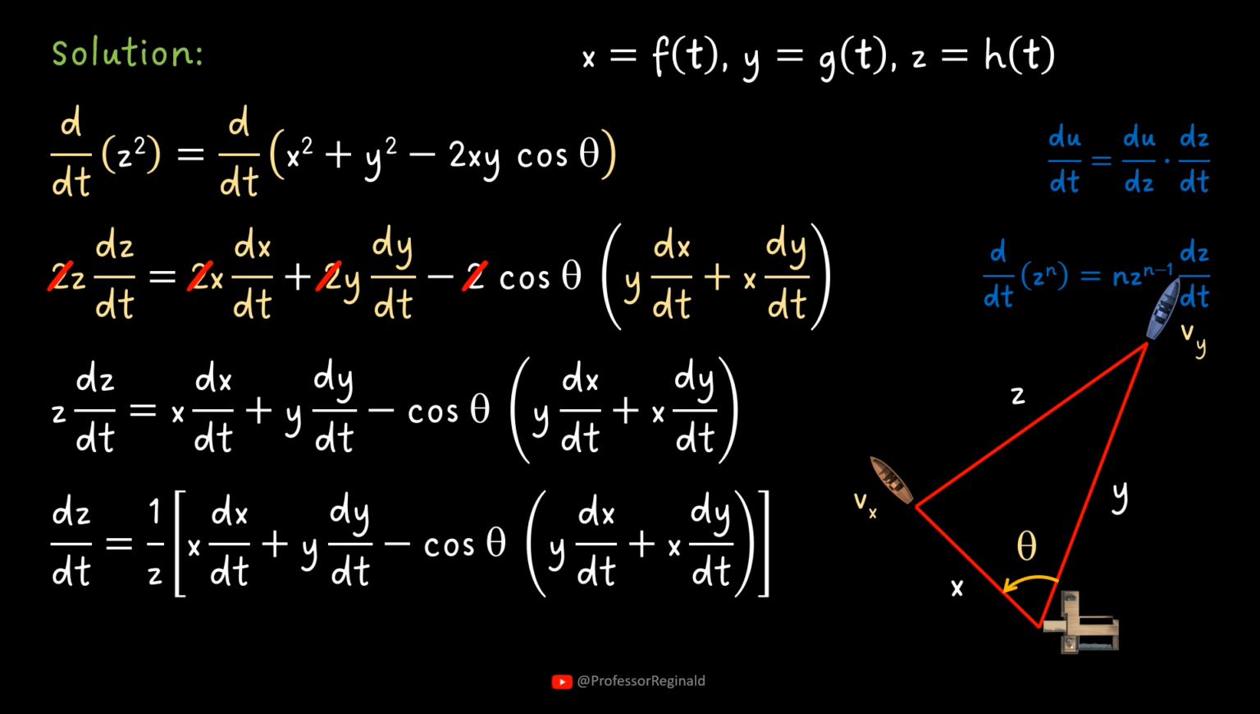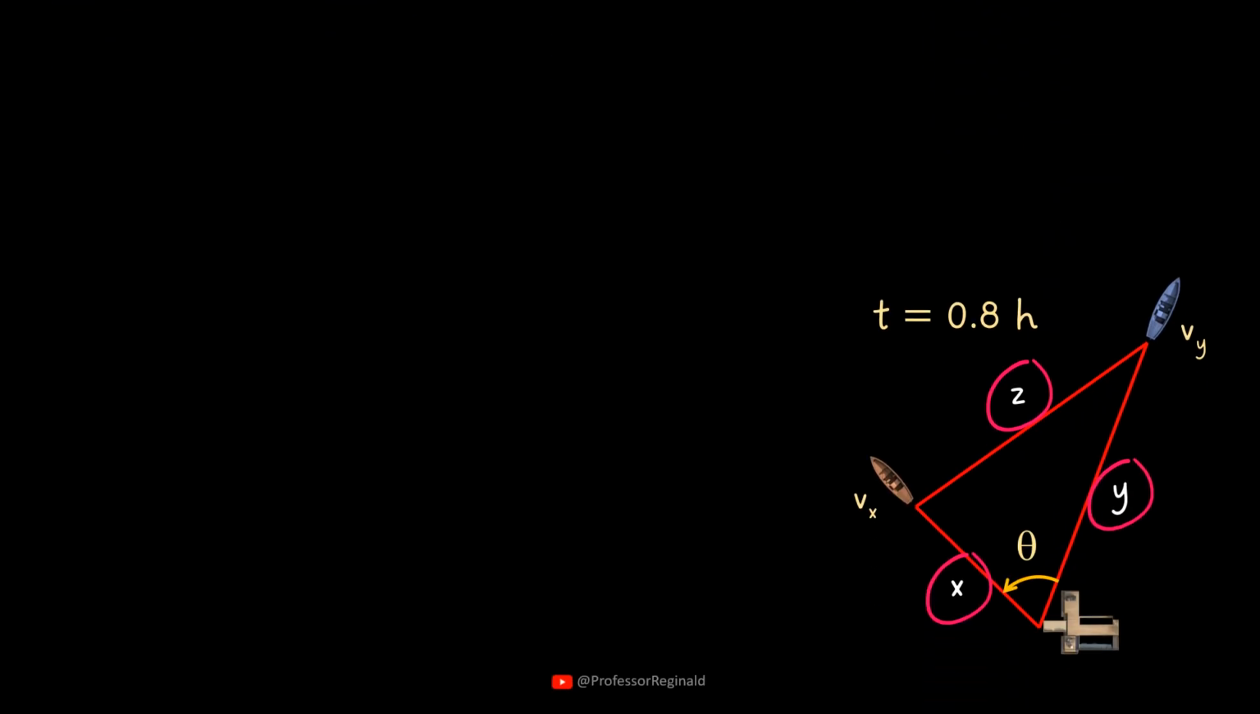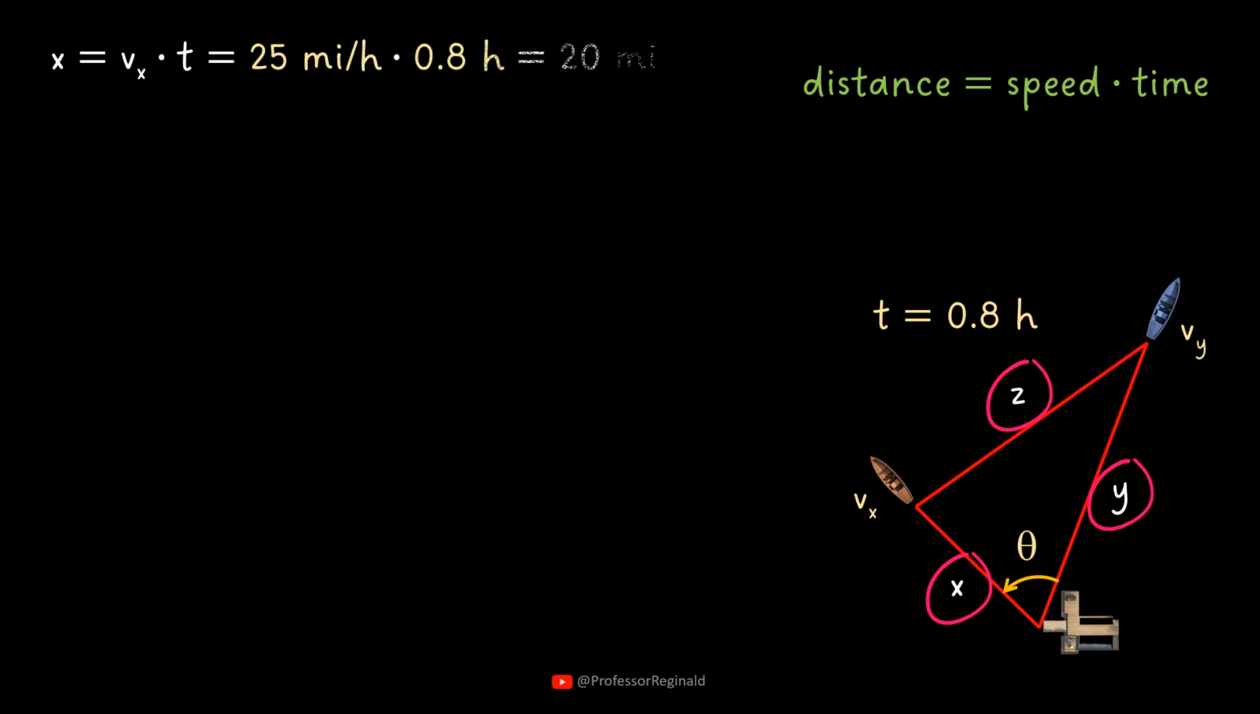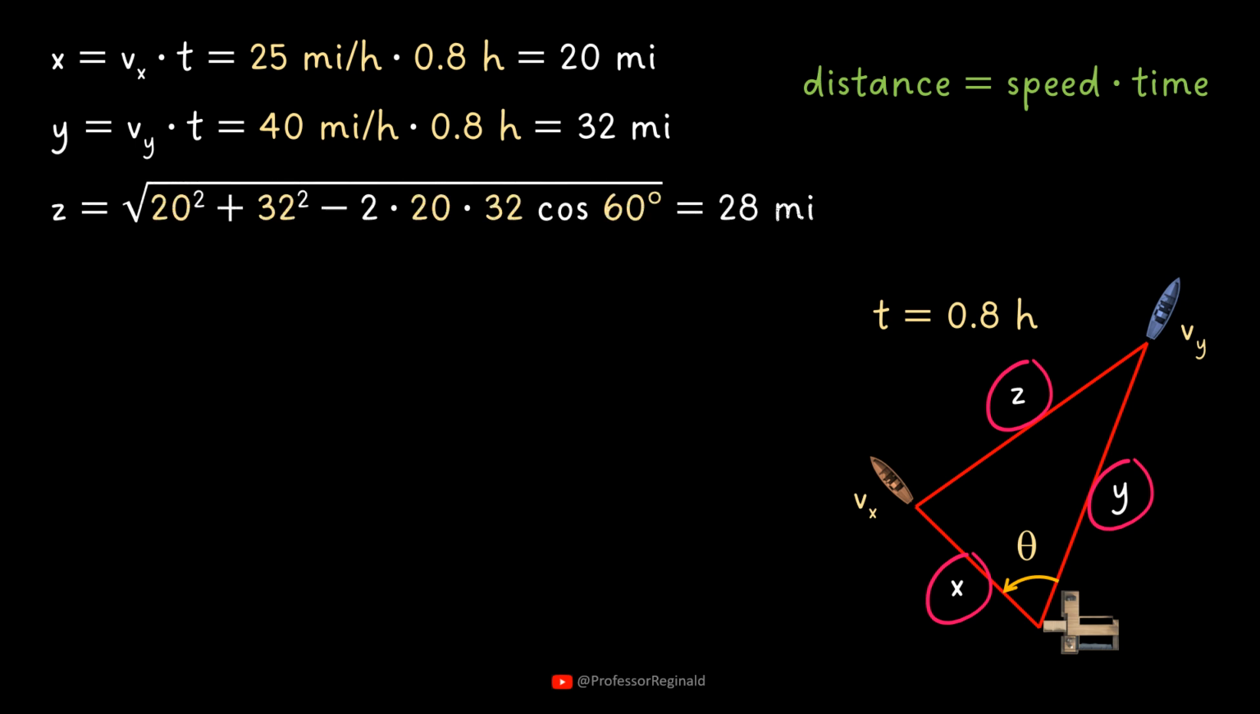Because the required rate of change is at t equals 0.8 hours, the distances traveled during that time need to be computed. The distance traveled is equal to speed times the time of travel. The distance traveled by the first boat is equal to its speed times the time of travel. The distance traveled by the second boat is equal to its speed times the time of travel. Because an angle and the length of two adjacent sides are already known, use the cosine law to compute the length of the third side, or the distance between the two boats.